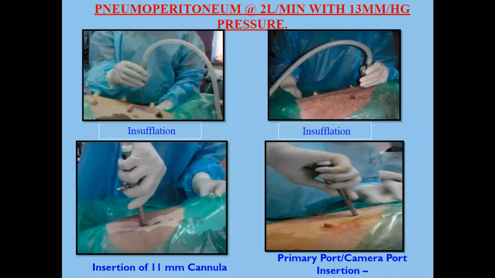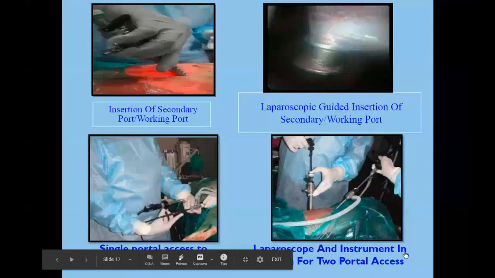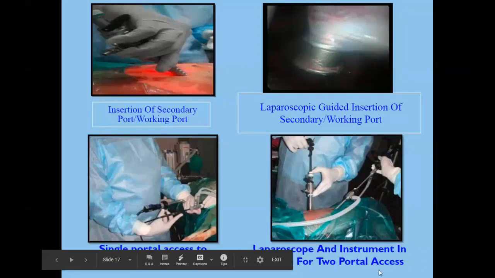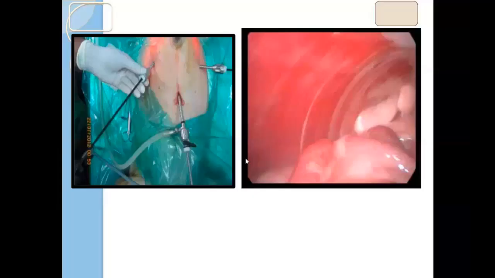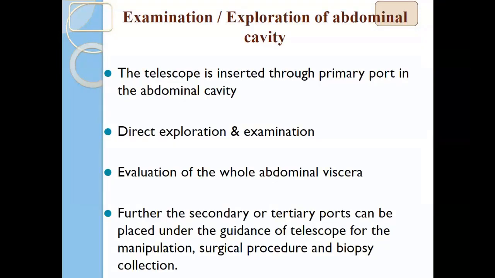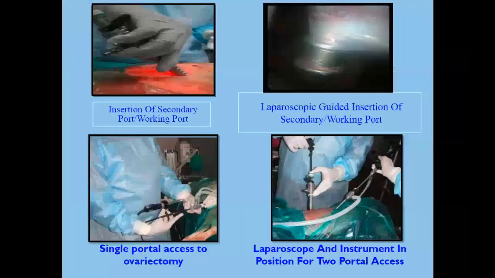Basically, once you pass the primary trocar, you have to go for the insertion of the secondary trocar, or working ports. You can pass the secondary port under the guidance of the telescope.